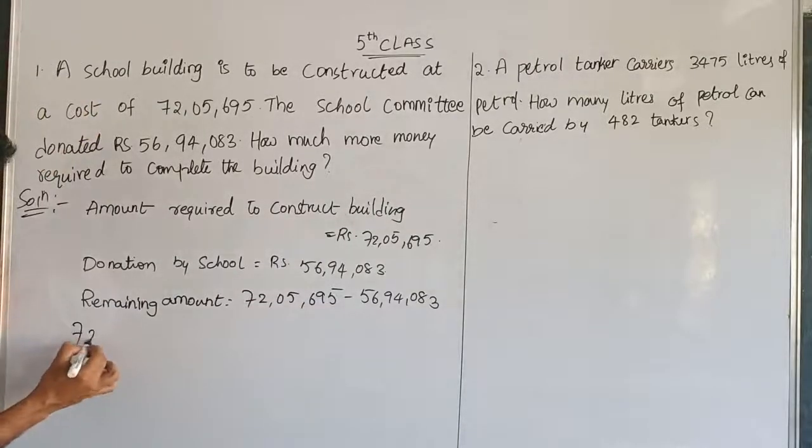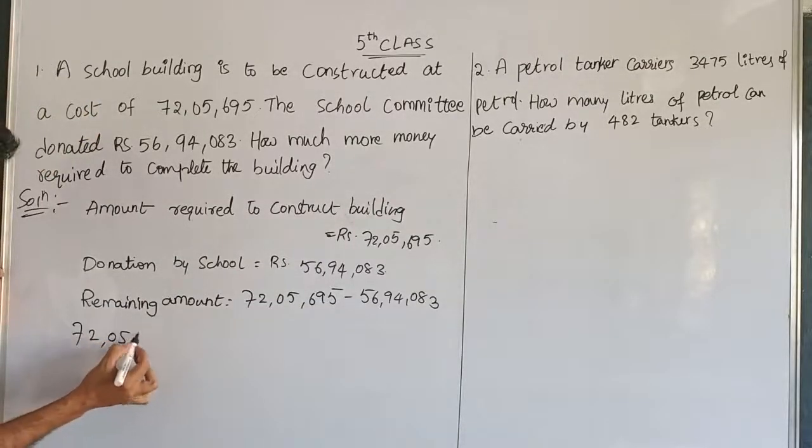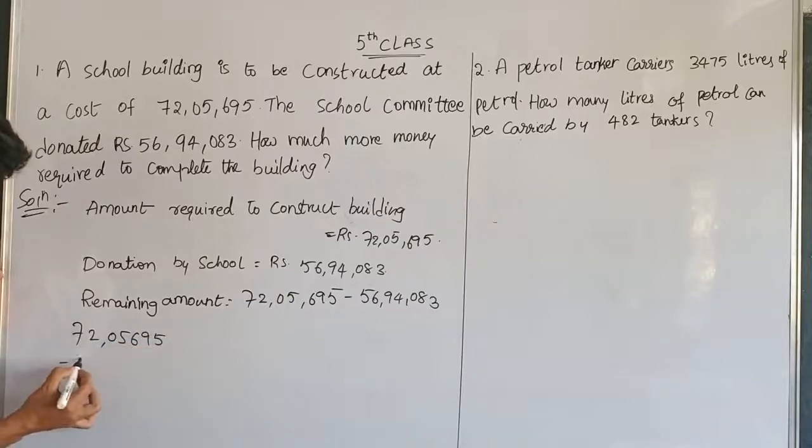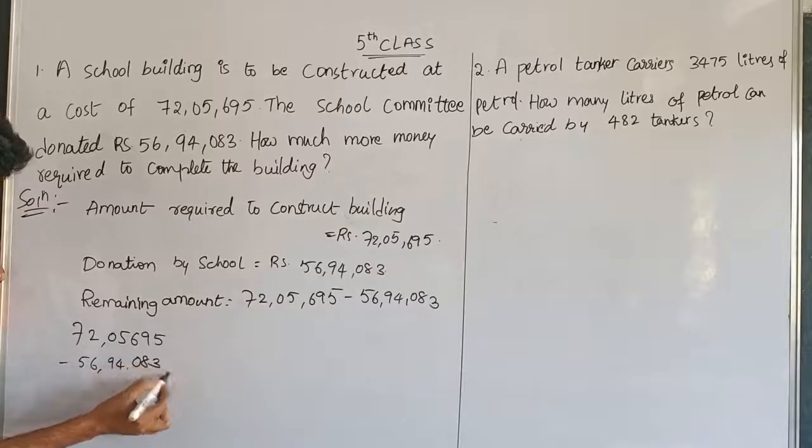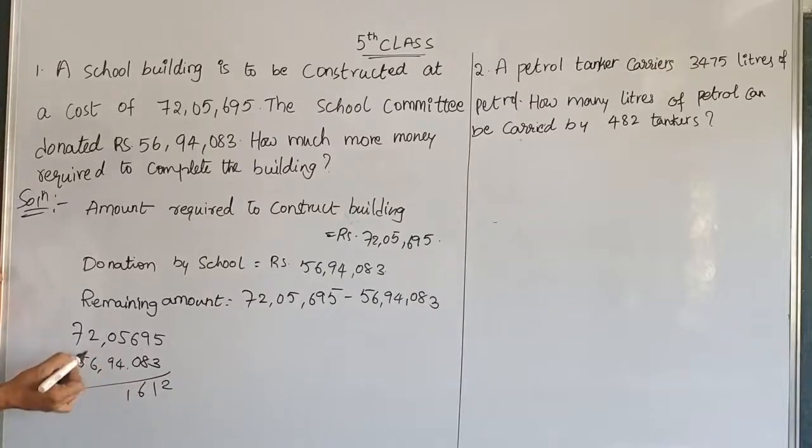So do subtraction here. 72 lakhs 5,695 minus 56 lakhs 94,083 rupees. So 5 minus 3 is 2, 9 minus 8 is 1, 6 minus 0 is 6, 5 minus 4 is 1. Here I am taking one power from here to here, it will become 10, 10 minus 9 is 1, and here we have only 1.